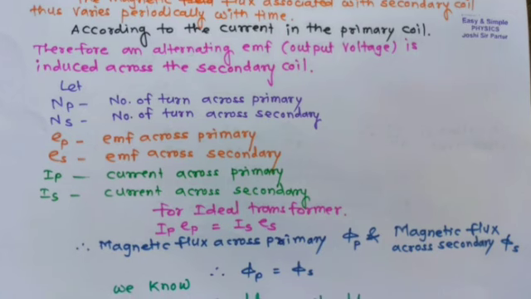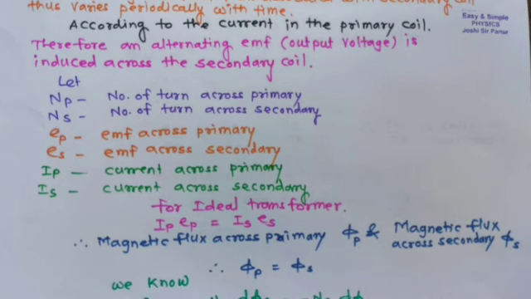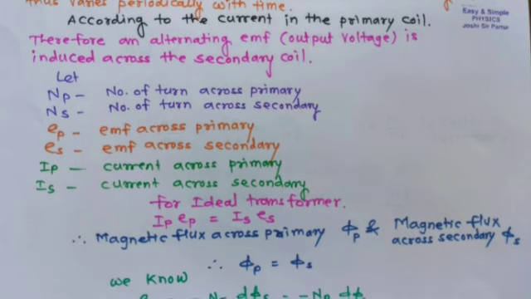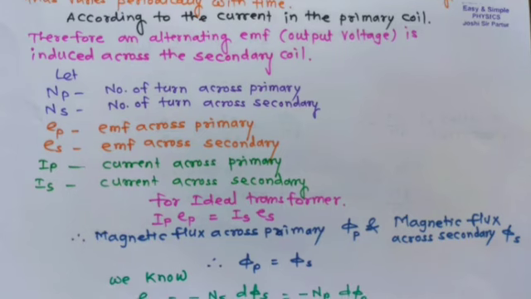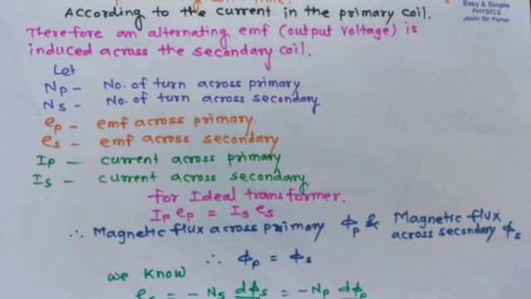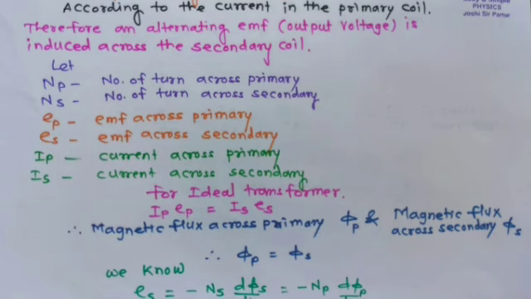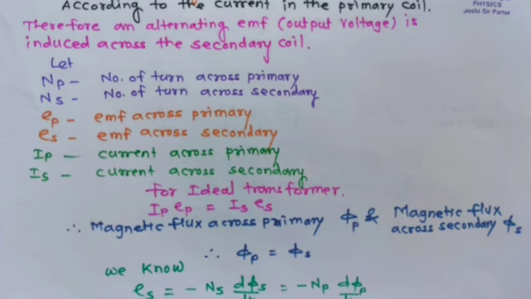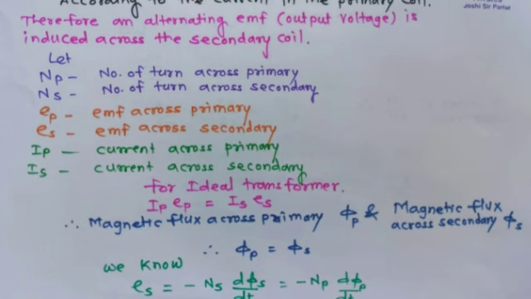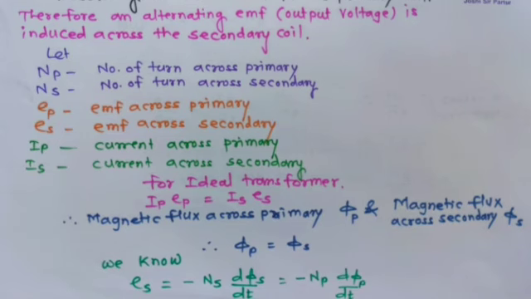Let us see. NP is the number of turns across the primary. NS is the number of turns across the secondary. EP is the EMF across the primary. ES is the EMF across the secondary. IP is the current across the primary and IS is the current across the secondary. For an ideal transformer, IP into EP is equal to IS into ES. Magnetic flux across the primary is phi P, and magnetic flux across the secondary is phi S. So we can say that phi P is equal to phi S.